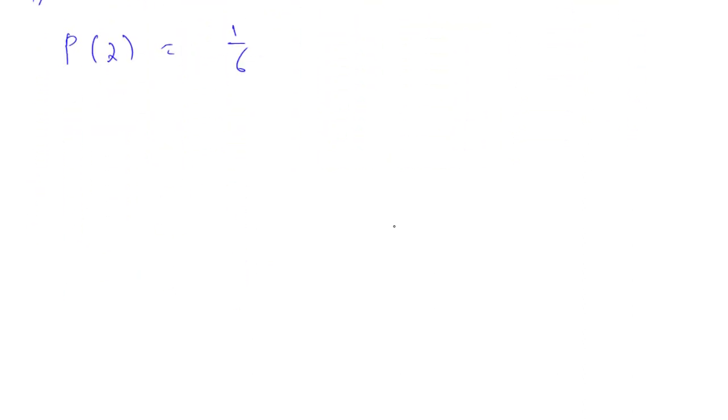This is a very basic definition of probability, but we don't know what will happen if we put some weight on one side of the die, let's say on face 1.